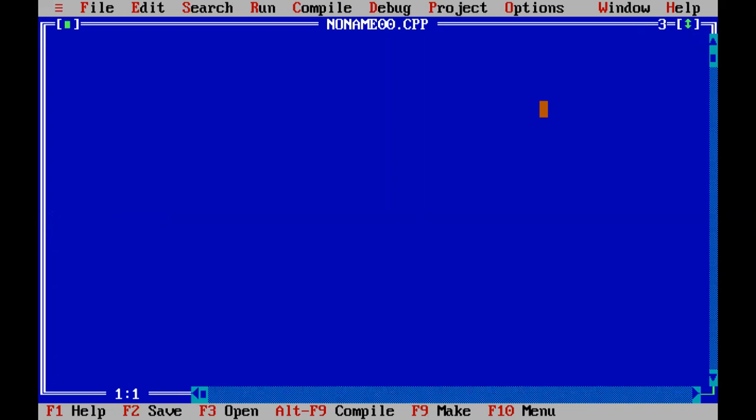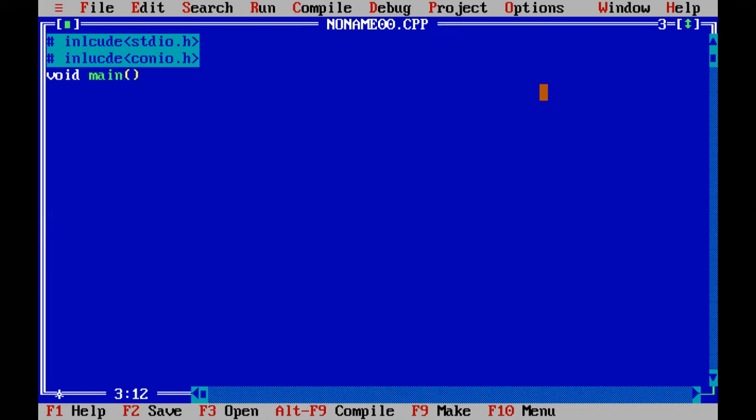Over here I can write hash include stdio.h, hash include conio.h, void main, the opening of the main function.